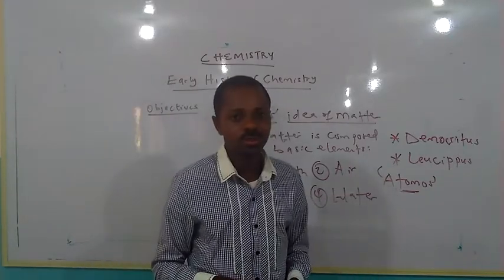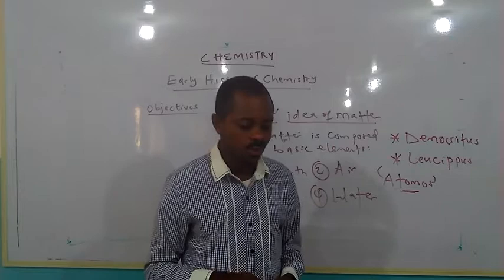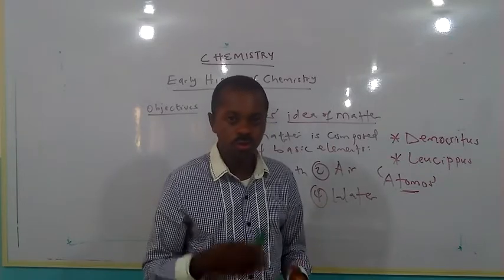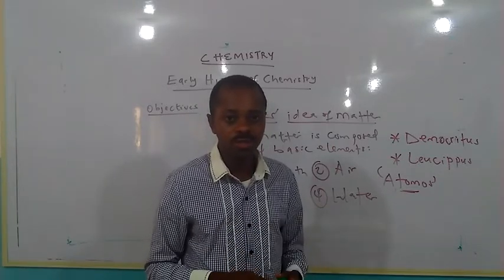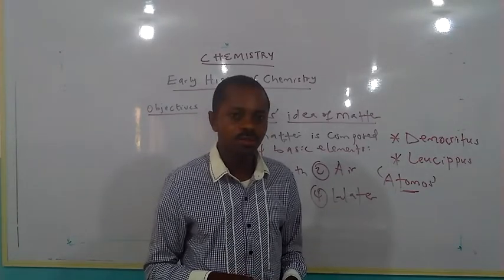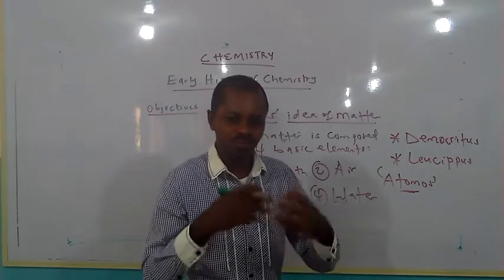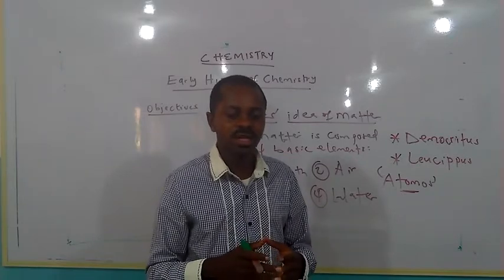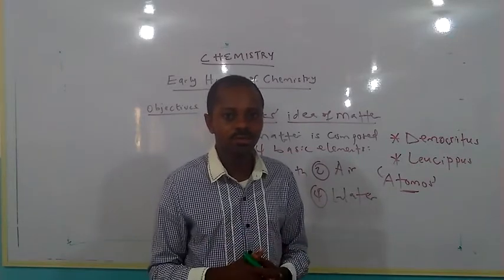Our next video is going to take us to the second objective of the early history of chemistry. And what is that objective? To briefly discuss the idea of alchemy, which was the next form of chemistry.